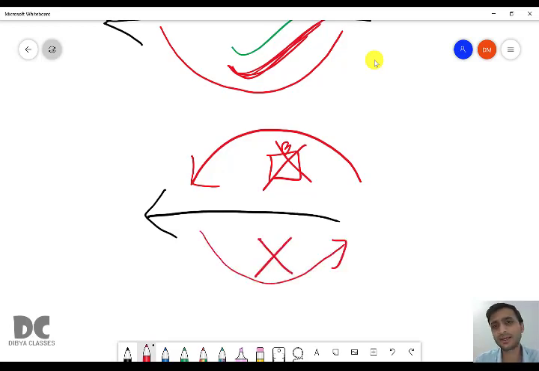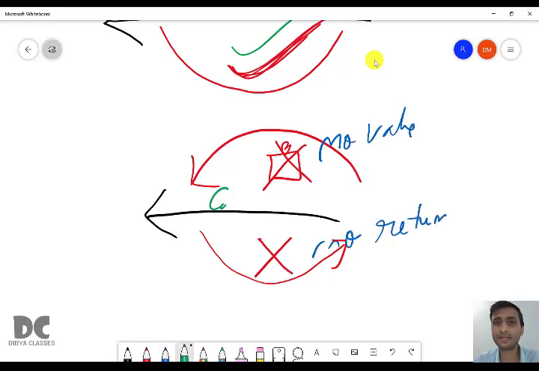So I didn't take any value and you also didn't give me anything this time. See, every time I'm calling you and I'm wishing you. So there is a call. A function is calling another function. I am calling you, so a function is calling another function. But I am not taking anything with me. That is no value. Call by no value. And this time you are also not giving me anything. So this is call by no value, no return.